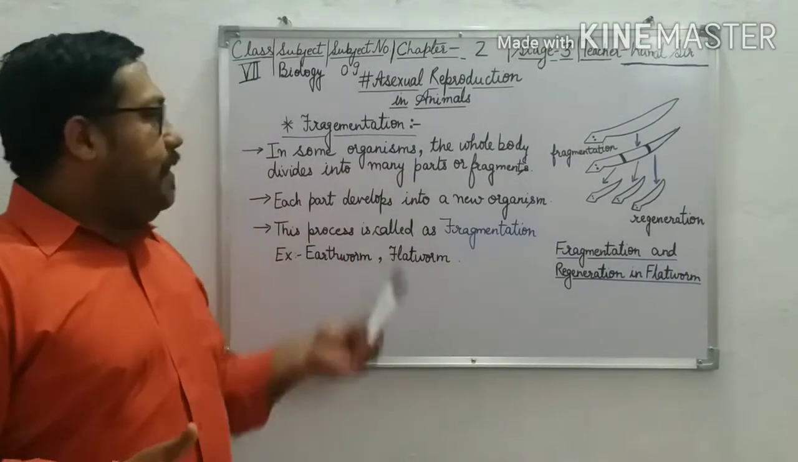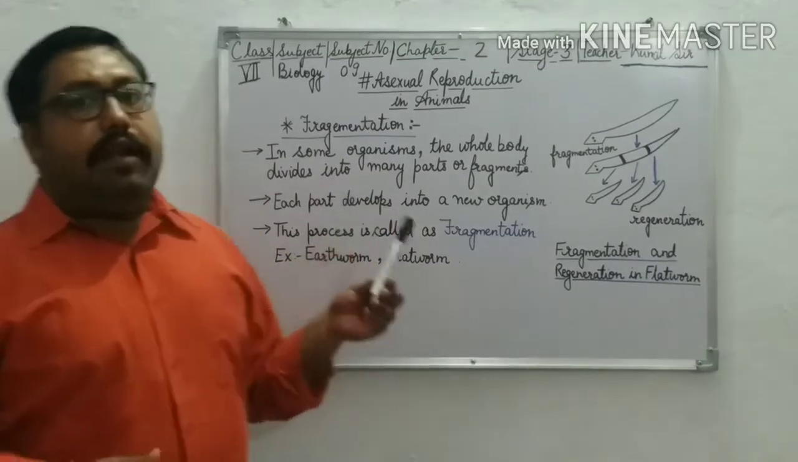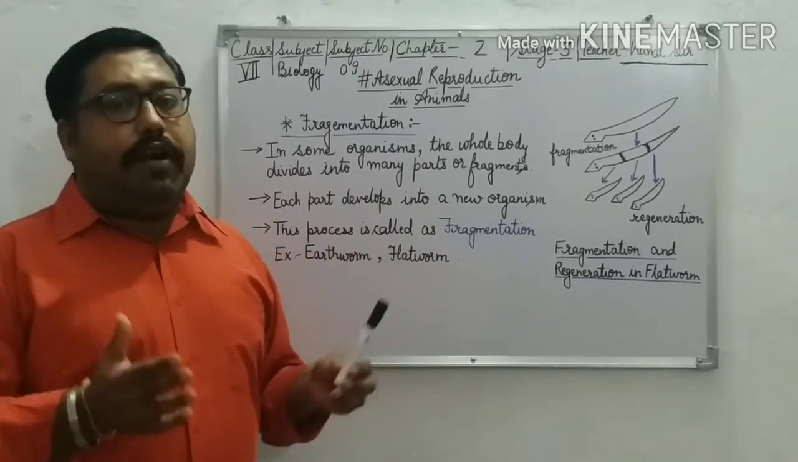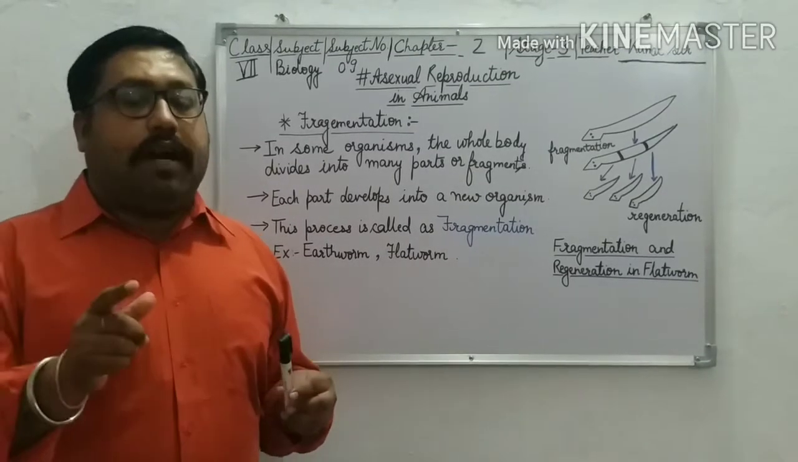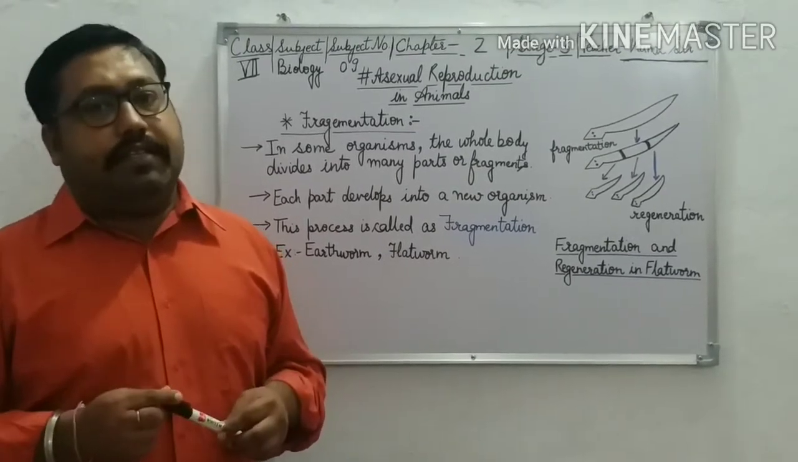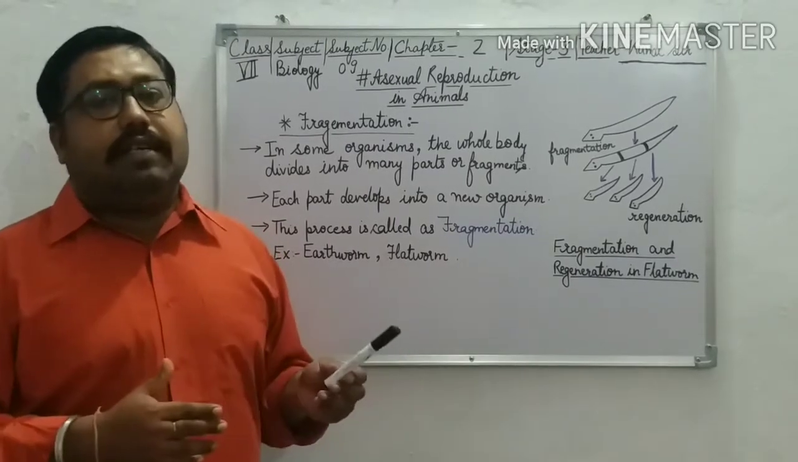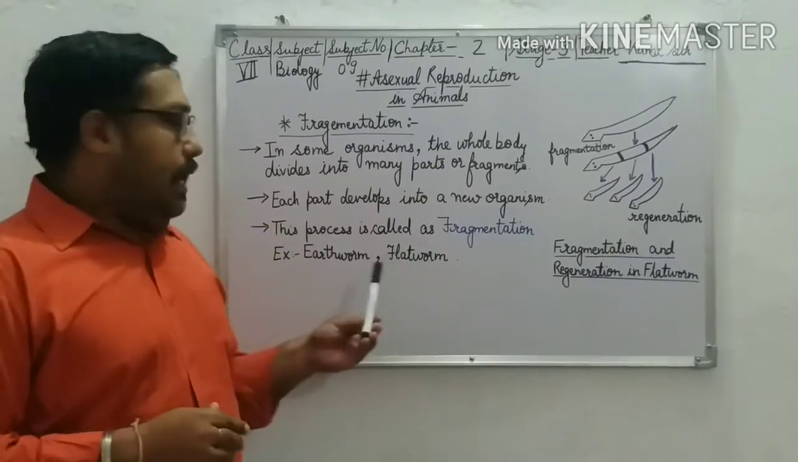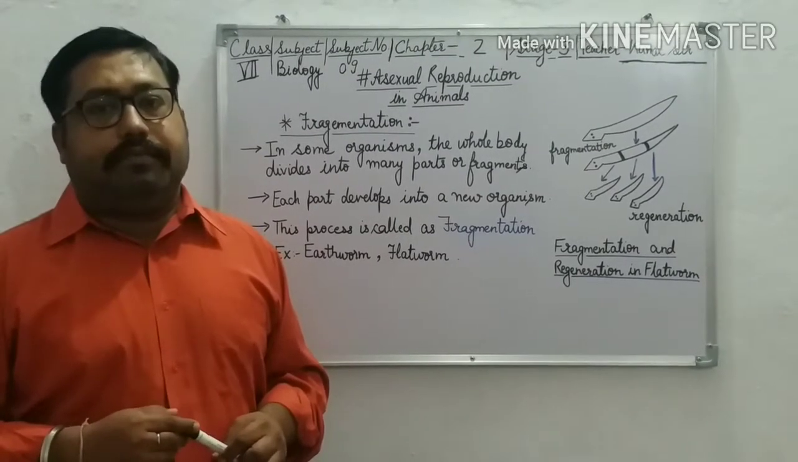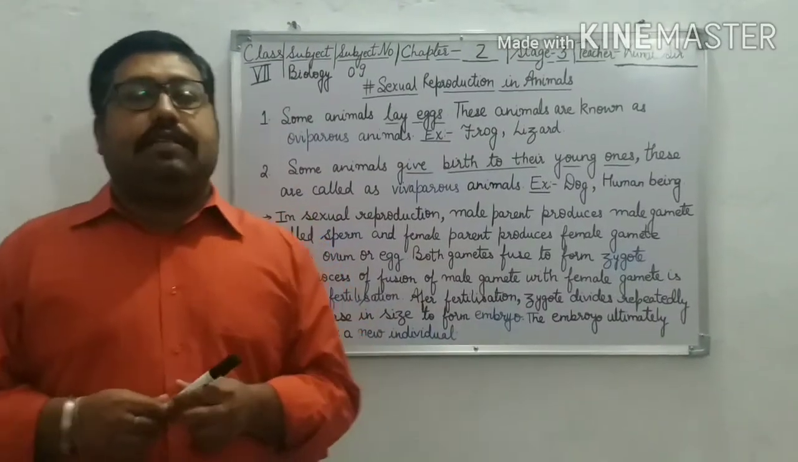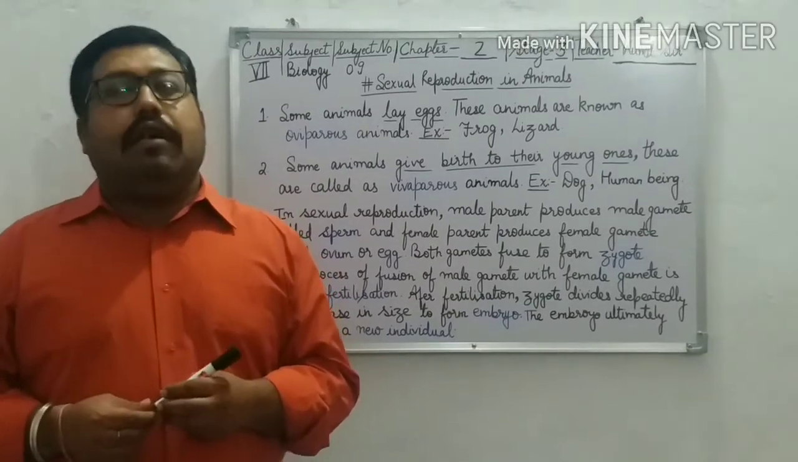Again I am repeating for you what happens in some organisms. The whole body is divided into many parts or fragments, and each part develops as a new organism, and this process is known as fragmentation. Examples can be earthworm and flatworm. We have completed asexual reproduction in animals.